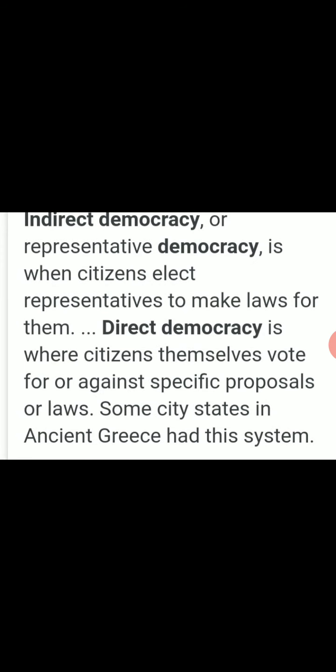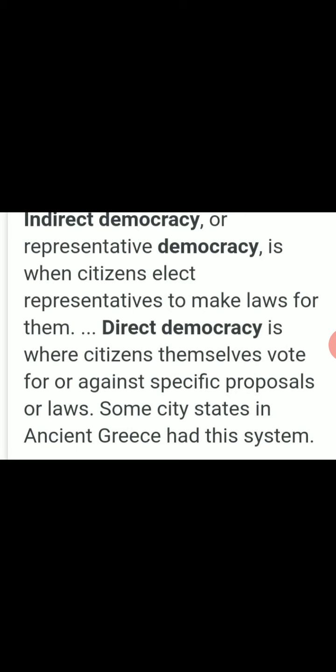Today we will learn about the next unit of political science for class 7th, that is institutional representation of democracy. As we know, democracy is that form of government which is by the people, for the people and of the people. It's all about the people, which makes democracy a strong government. Democracy gives the power to the people to elect their representatives.